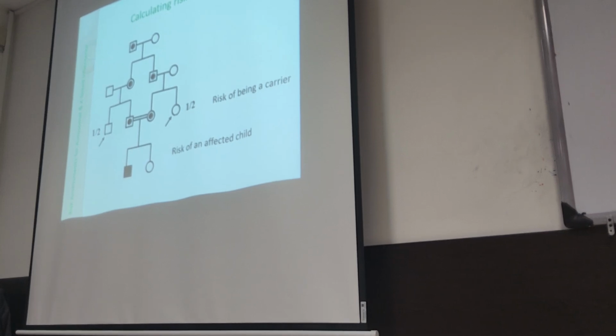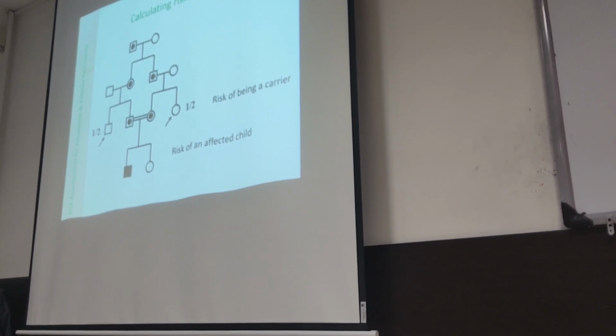The chance of the siblings of each affected individual to be a carrier is 2 out of 3. The chance of siblings of an obligatory carrier is not 2 out of 3. For example, for this one, the chance of being a carrier is 2 out of 3 because she has an affected brother, regardless of whether they are obligatory carriers.